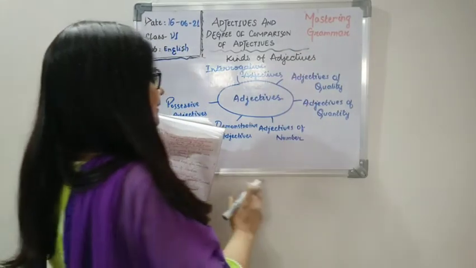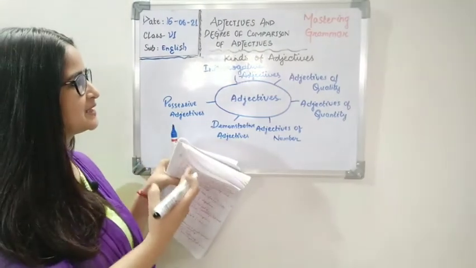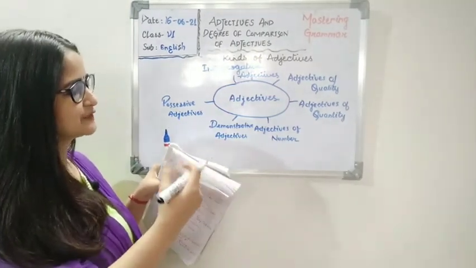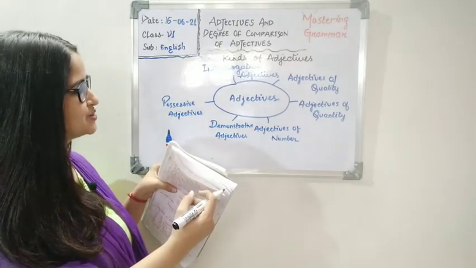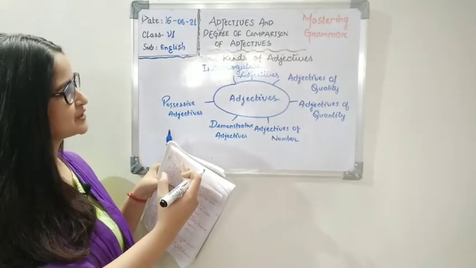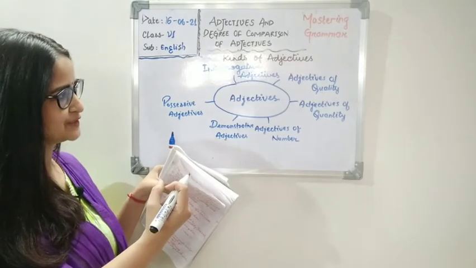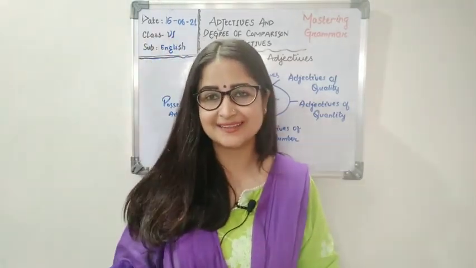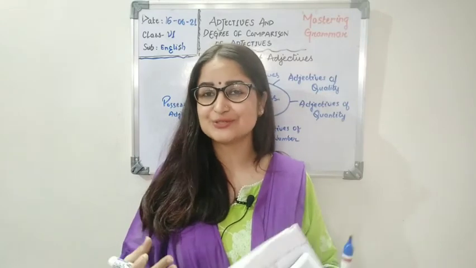Adjectives. So namely, you have 6 kinds: adjective of quality, adjective of quantity, adjectives of number, demonstrative adjectives, possessive adjectives, and interrogative adjectives.